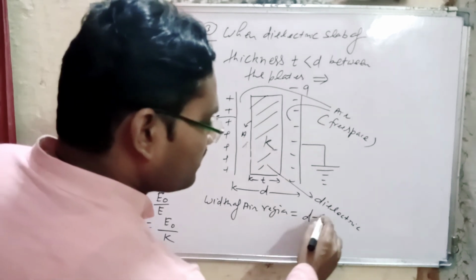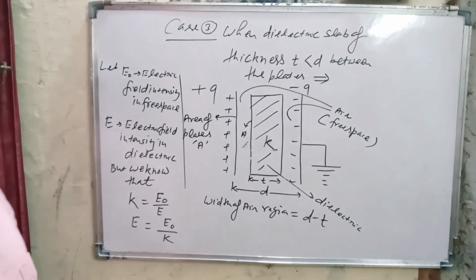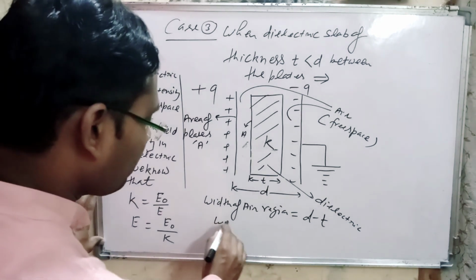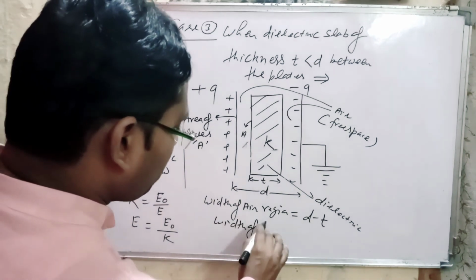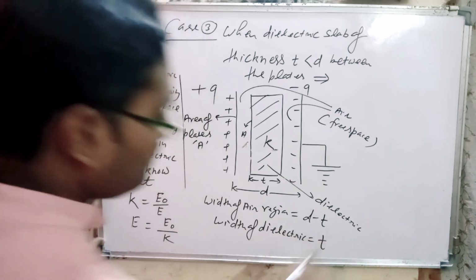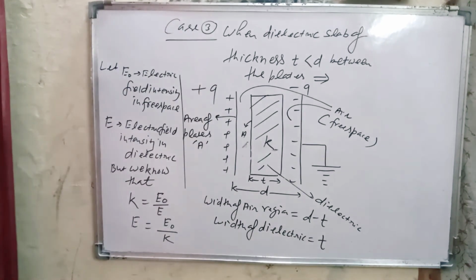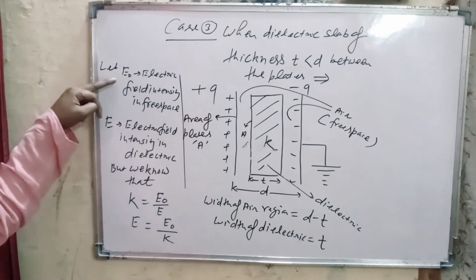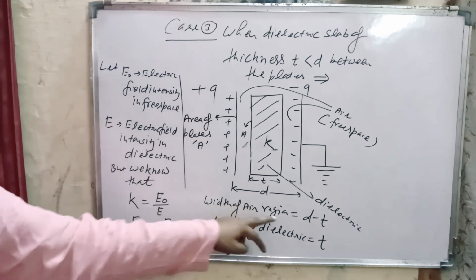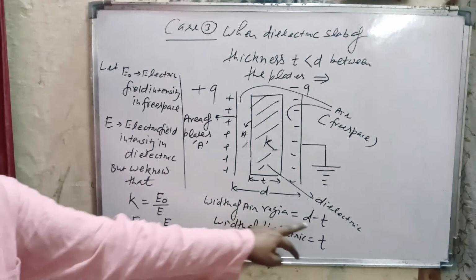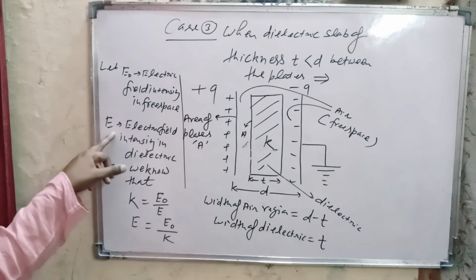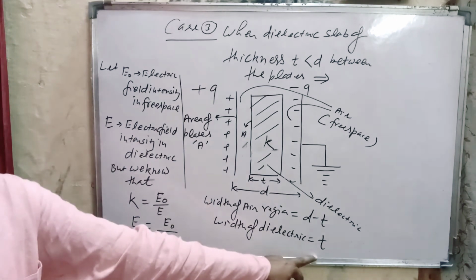Width of air region is d minus t, and width of dielectric is t. So E naught is the electric field intensity in free space and the width of free space is d minus t, and the field in dielectric is E and the width of dielectric is t.